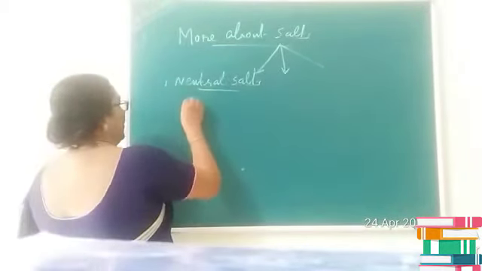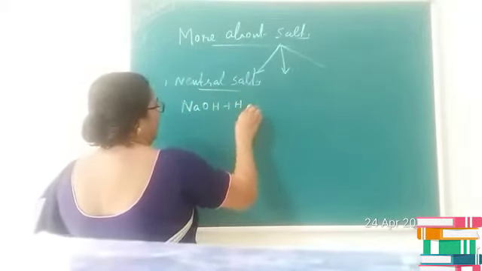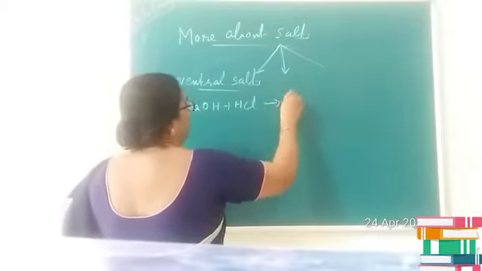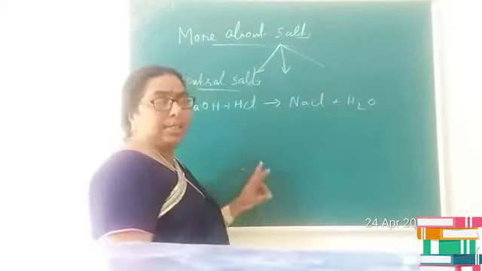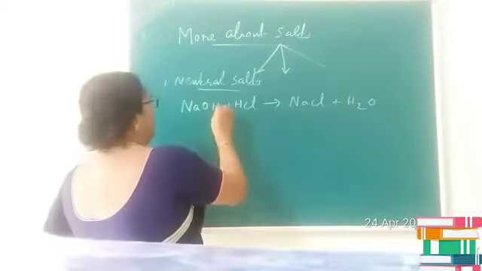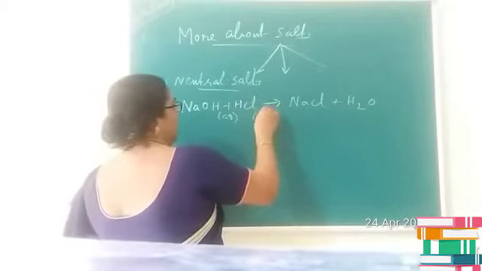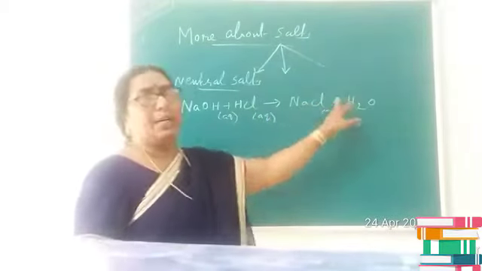For example, if you consider sodium hydroxide reacts with sulfuric acid or hydrochloric acid and it produces sodium chloride and water. In this case, sodium hydroxide reacts with hydrochloric acid and produces sodium chloride and water. You know that children, acid and the base are always in the aqueous form and the product also you are getting in the aqueous nature.